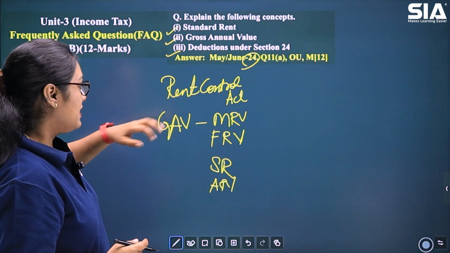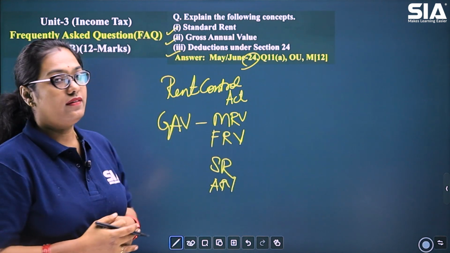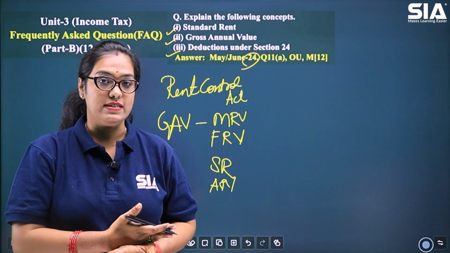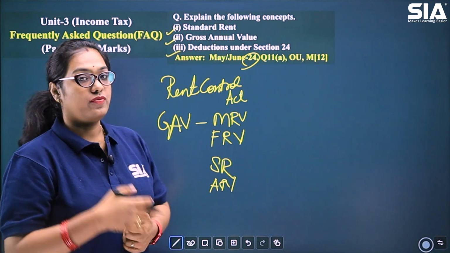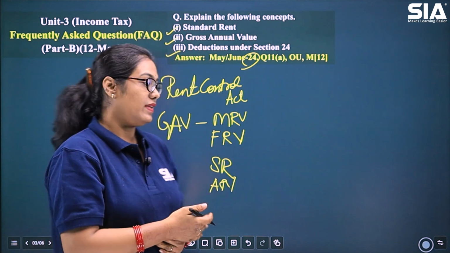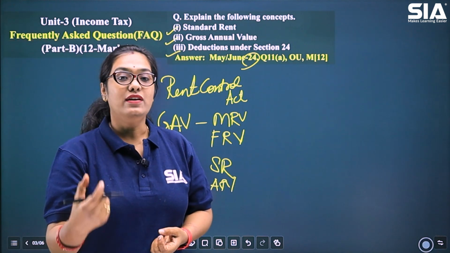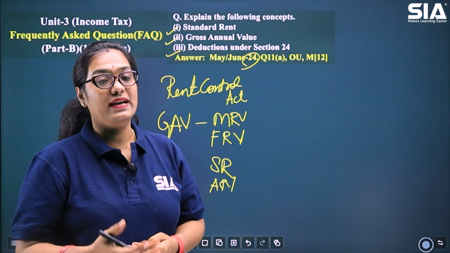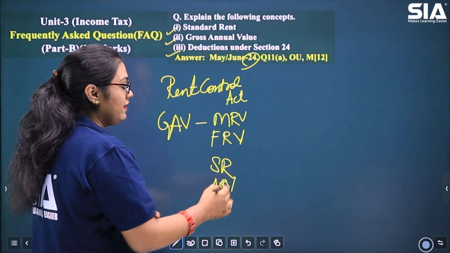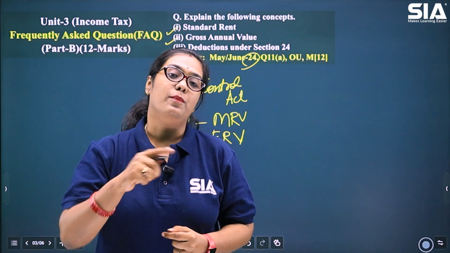So in this case, when we are calculating the gross annual value, we require municipal rental value. What is municipal rental value? It is a rent fixed by the municipal authorities. Then fair rental value. Fair rental value is nothing but the rent of a similar building in the same area. Then standard rent. As we have just discussed, standard rent is nothing but the rent which is fixed by the Rent Control Act. Then the actual rental value. Actual rental value is the value or the rent amount which the assessee receives from the tenant.